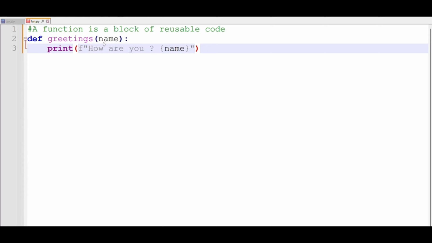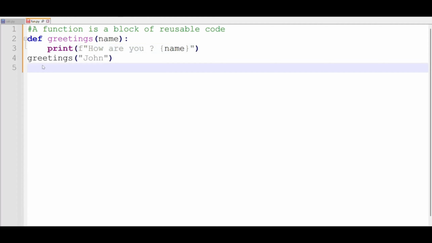In this case, the name of this parameter is name, and then a colon, so that we can start writing our block of code. In this block of code, we want to print the greeting, and also the name we are going to pass to this parameter.